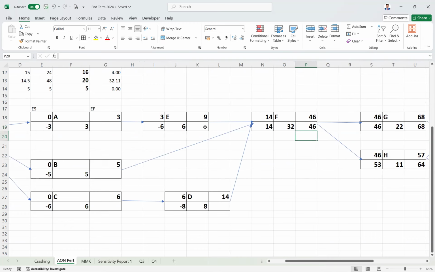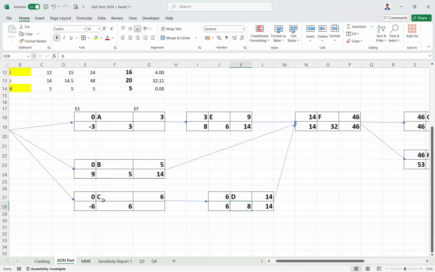Then for this node, there is only one successor, right? There are not many successors, only one successor, so it will directly take 14. Again, for B only F is a successor, so it will also take 14. For D also only F is a successor, so it's also taking 14.